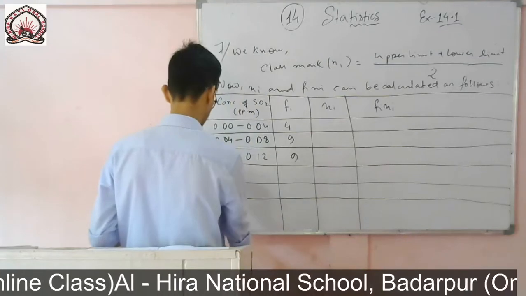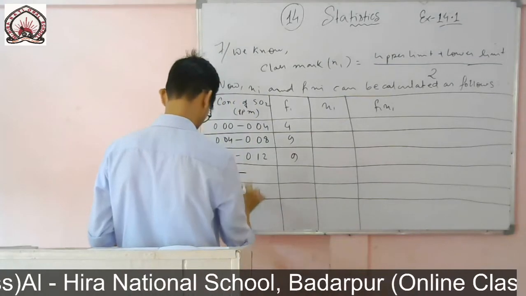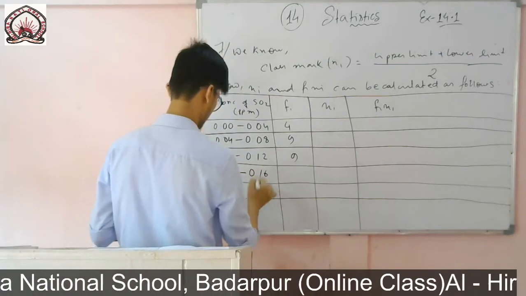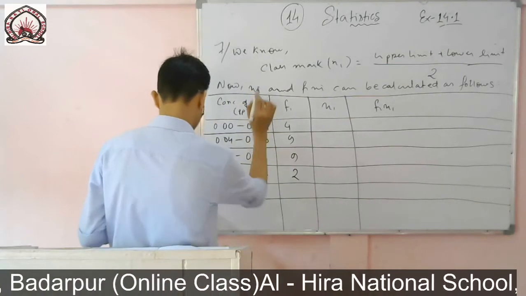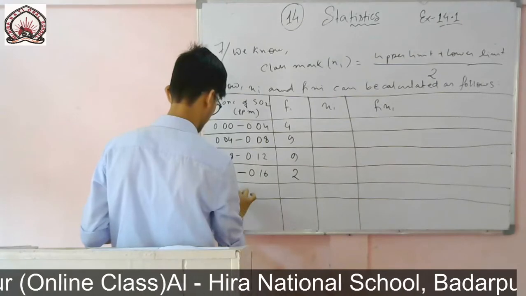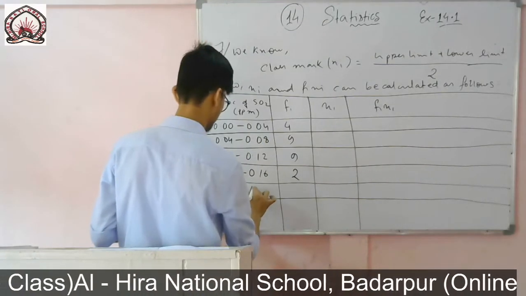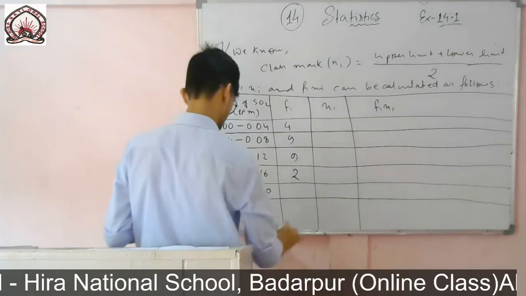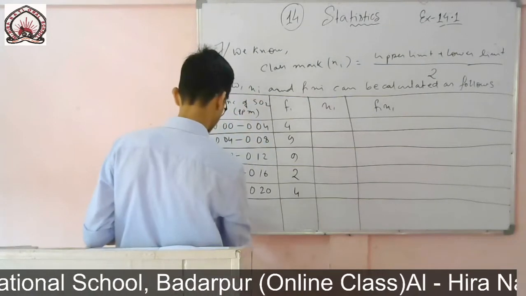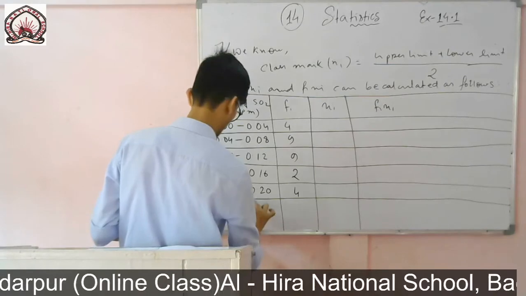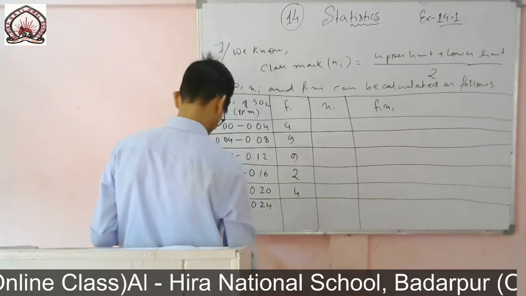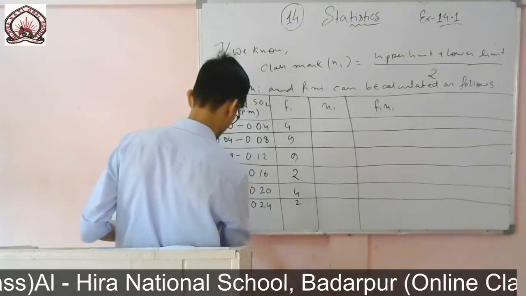Then 0.12 to 0.16, frequency again is given here as 2. 0.16 to 0.20, it is 4, and 0.20 to 0.24, it is 2.